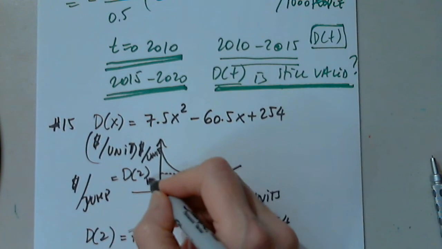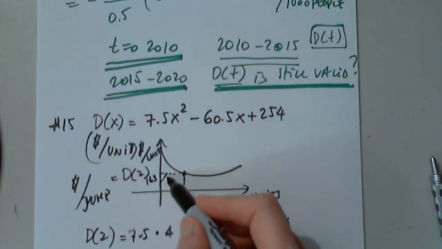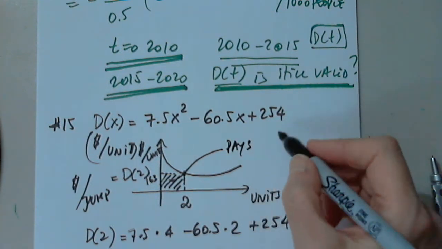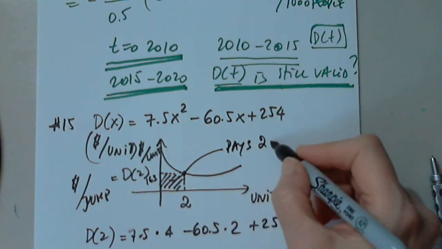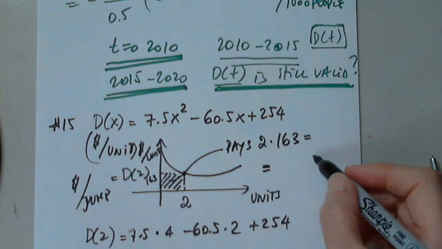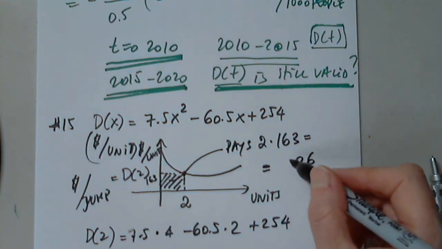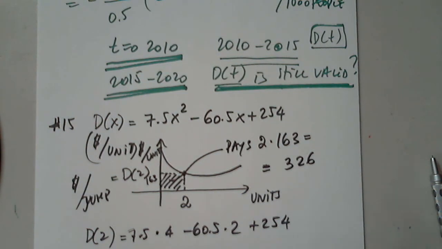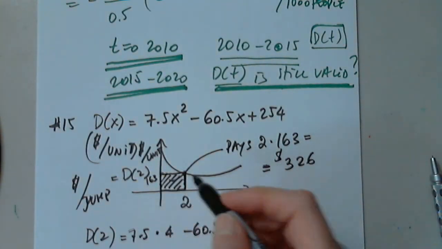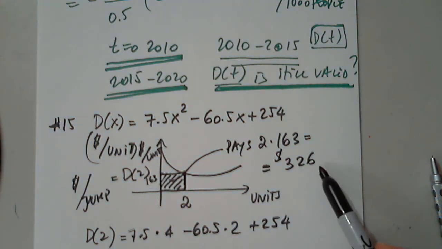So this is here, 163. This is what she really pays. She pays 2 jumps multiplied by 163, and what is that? 6, 2, and 3. So she's paying a total of this area that is 326.